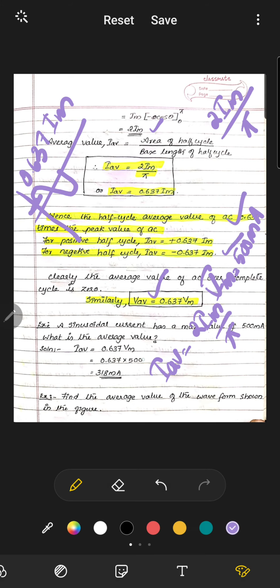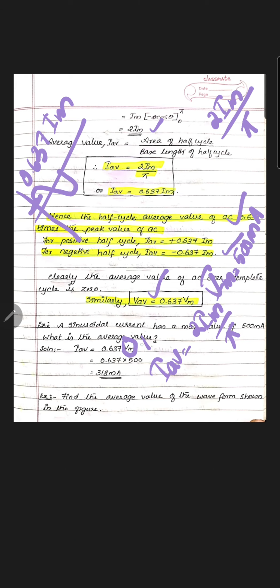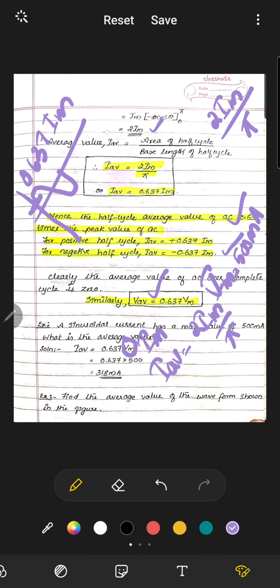Im is already given, so I average is 0.637 into 500. Here 2 by pi can be written as 0.637, giving 318 milliampere.